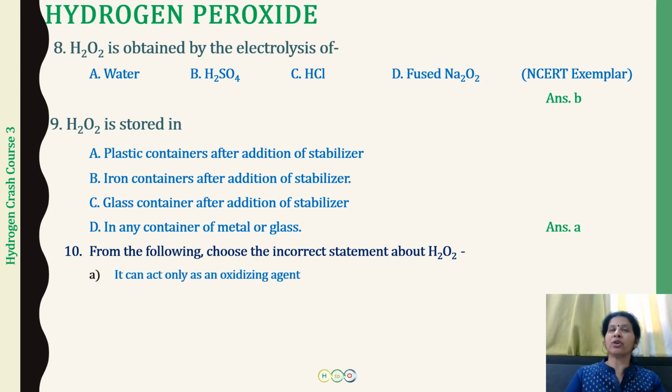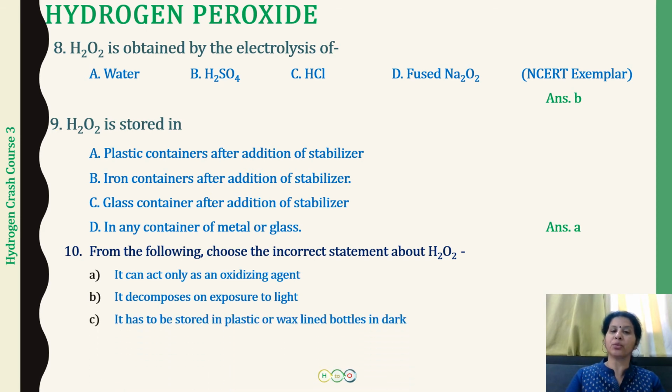It can act as an oxidizing agent. Okay, so this is something that I will be discussing in detail in the next coming up questions, where we will be talking about the chemical properties of hydrogen peroxide. But just remember, H2O2, this can act as an oxidizing agent as well as a reducing agent. The next is, it decomposes on exposure to light. So this I have already told you that it is going to decompose into water and oxygen.